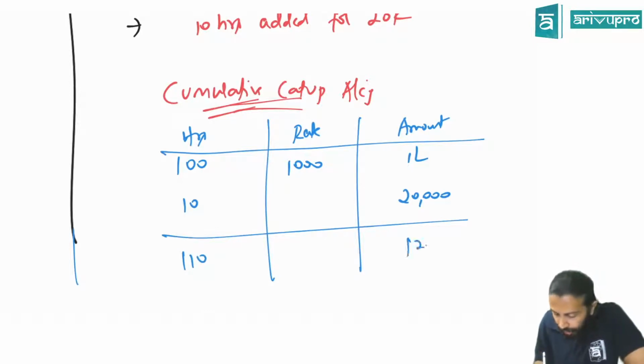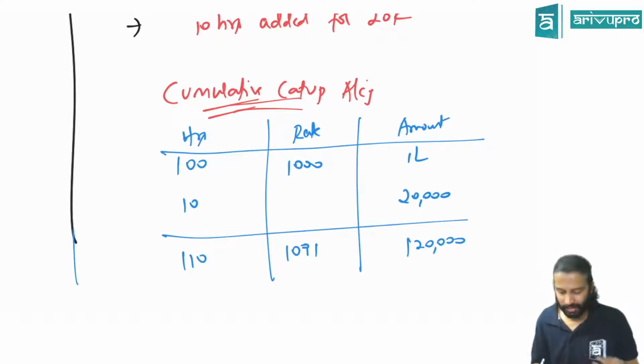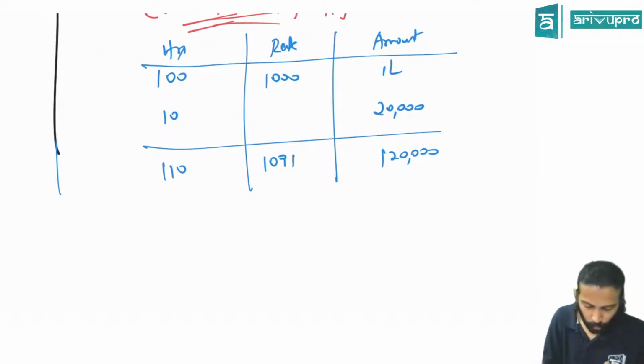And the total amount you're going to get is 1,20,000. So 1,20,000 is for 110 hours. That means how much is the amount per hour? About 1090. Can I treat it as 1091? Round it off. Are we okay with this? Just round off. Fine.